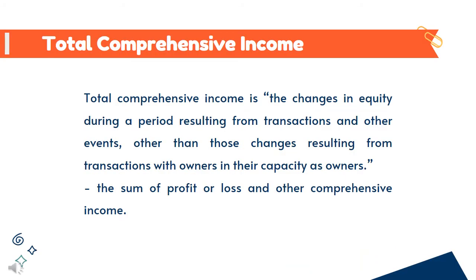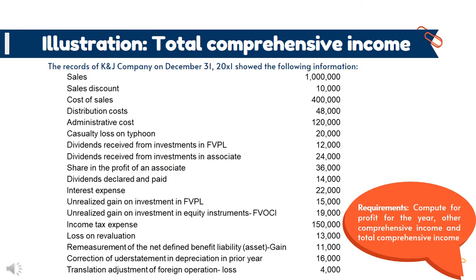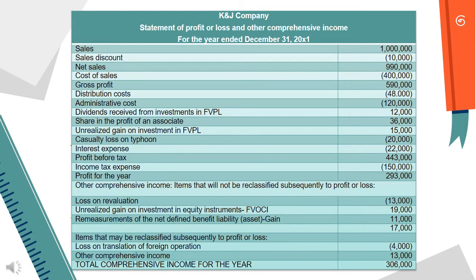As we all know, income is what we earn all throughout the accounting period. But in this case, total comprehensive income is the result when you deduct all expenses, which is either profit or loss. In this illustration, we can see the records of information of K&J Company as of December 31, 20X1. And what we are looking for here is the profit for the year, other comprehensive income, and total comprehensive income. K&J Company statement of profit or loss and other comprehensive income for the year ended December 31, 20X1.